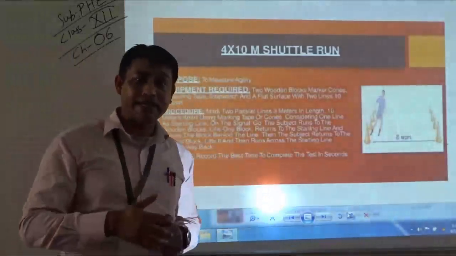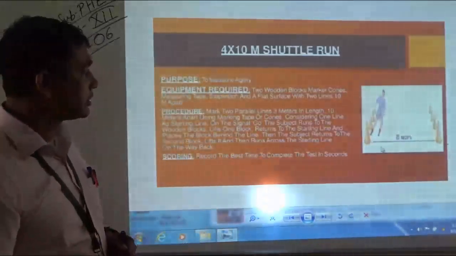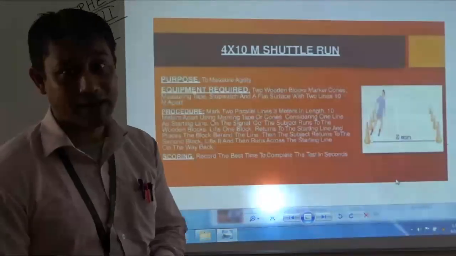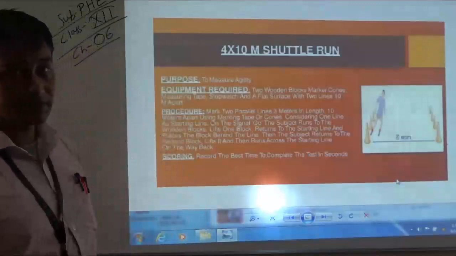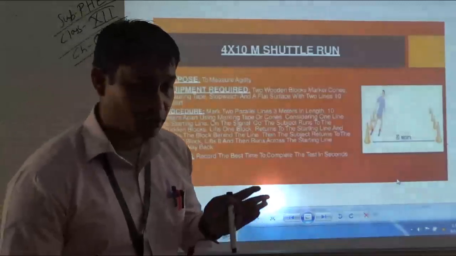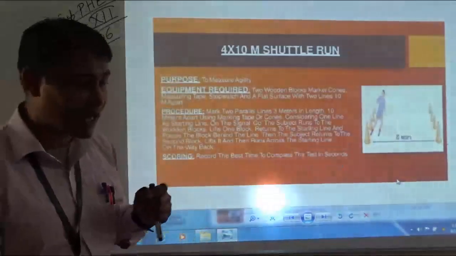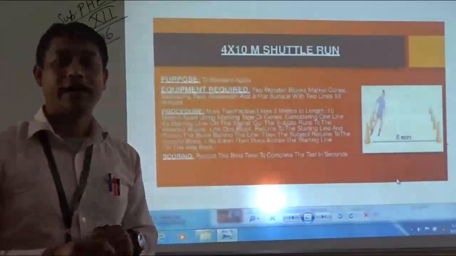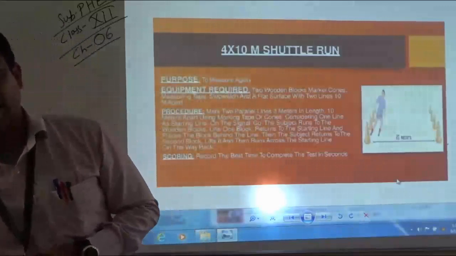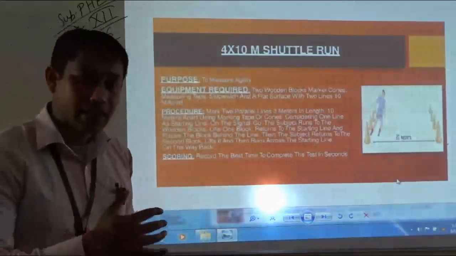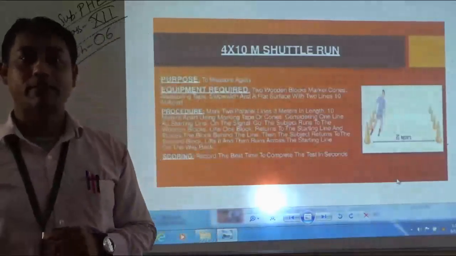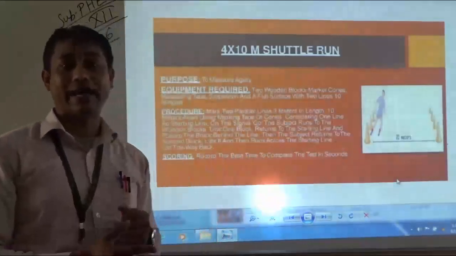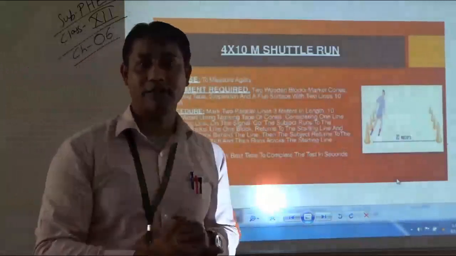The subject needs to run the distance of 10 meters 4 times as fast as possible. The subject needs to first of all start running towards the wooden block, pick one wooden block and place it on the other line. After placing the wooden block, again the subject needs to run to the other line where the other wooden block is placed.